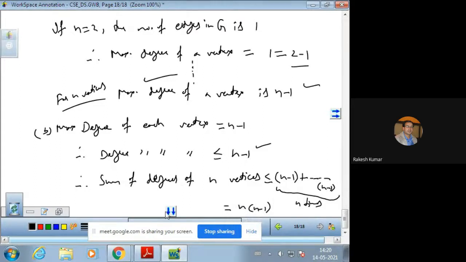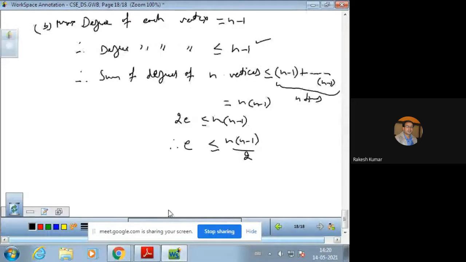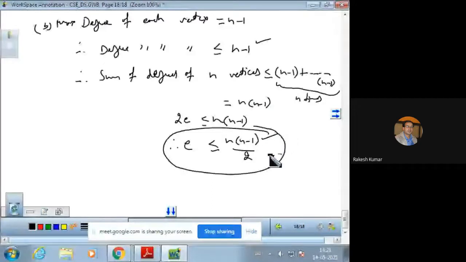So this is the maximum value, and by handshaking theorem, sum of the degrees of the vertices is equal to twice the number of edges. So maximum is n into n minus 1. Therefore the number of edges is n into n minus 1 over 2, or less than that. So the maximum number of edges in a simple graph G is n into n minus 1 over 2. This is also an important result we have.